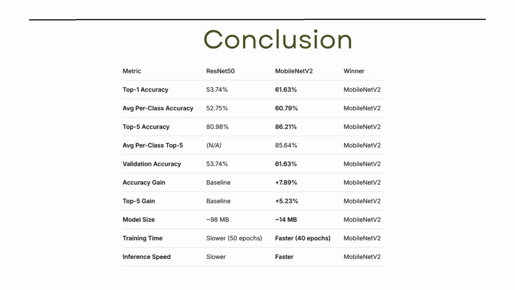MobileNet V2 also showed better generalization with a validation accuracy of 61% compared to ResNet 50's 53.7%. Given these results, my recommendation is clear that MobileNet V2 is the superior model for the bird classification task, which offers higher performance, lower resource usage and better suitability for real world deployment.